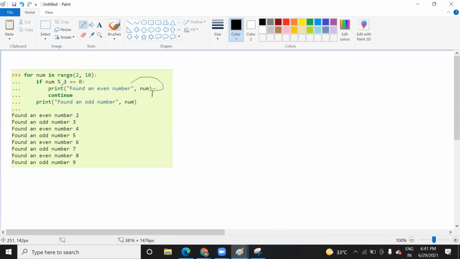But still the value of num is 2 now, right? Once it encounters the continue keyword, it will not add this one, means it will not take this condition for 2, because 2 is not an odd number. Am I clear to you?